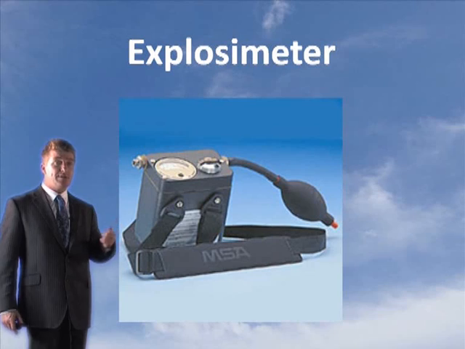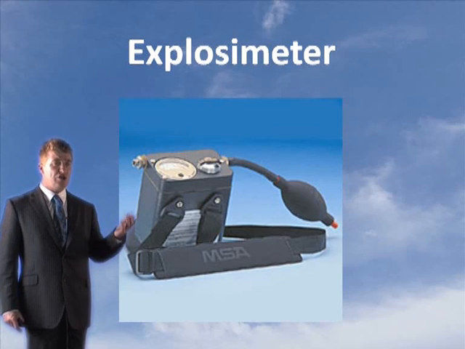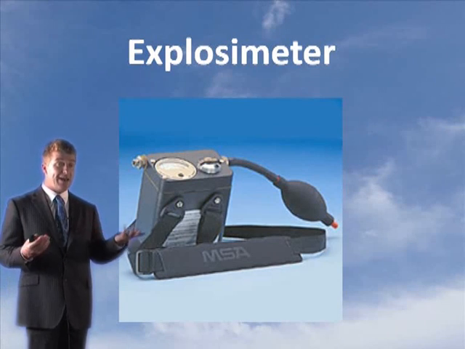Now, how do you tell if an atmosphere is explosive? We can get an explosimeter. This is an instrument that's used to determine the quantity of gas in the atmosphere. For example, if you're looking at LEV, local exhaust ventilation requirements, the person will normally take in an explosimeter and take samples of the gas to see if an explosive atmosphere is created. And in fact, in the fire brigade, we have explosimeters. Say, for example, we're called to an incident and there's been a gas release, like acetylene. We have to work out if it is an explosive atmosphere, and we'll take in this explosimeter.